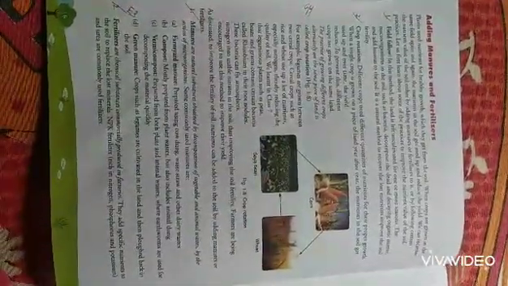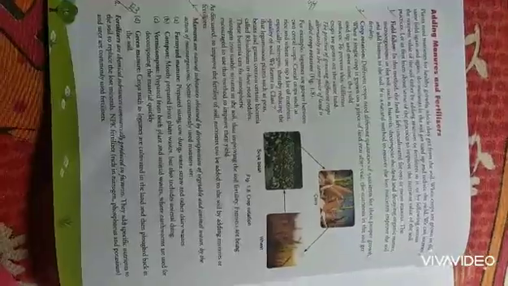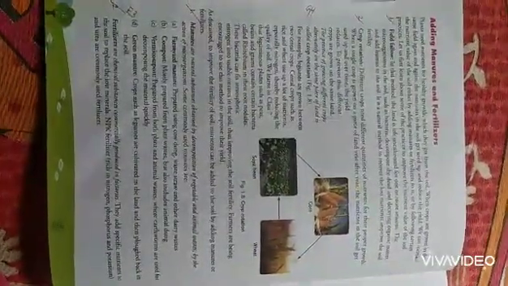Field fallow. In this method, the land is left uncultivated for one or more seasons. The microorganisms in the soil, such as bacteria, decompose the dead and decaying organic matter and add humus to the soil. It is mainly the natural method to recover the soil nutrients and improve the soil fertility.